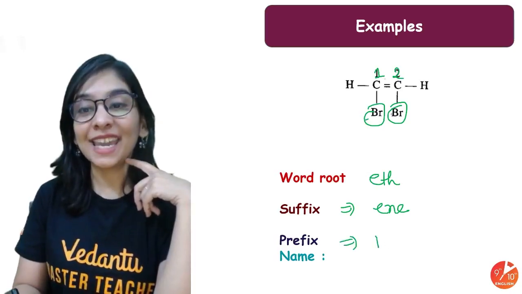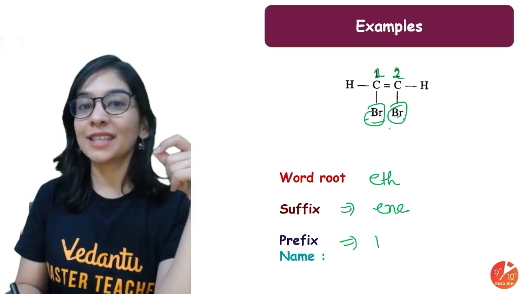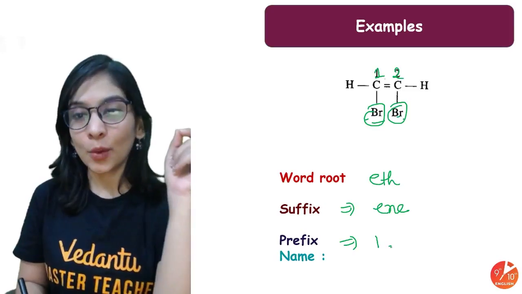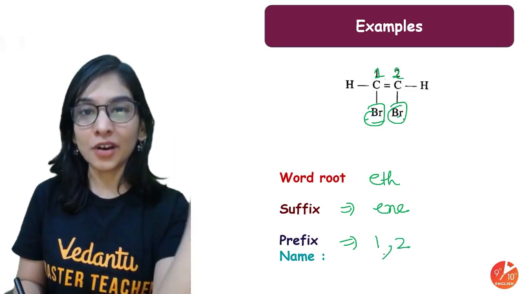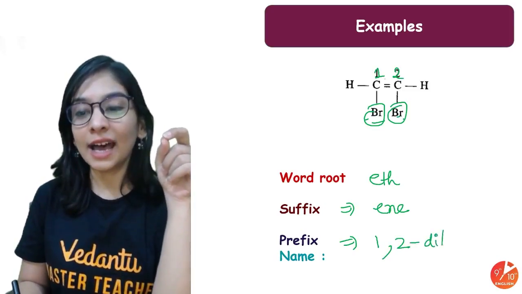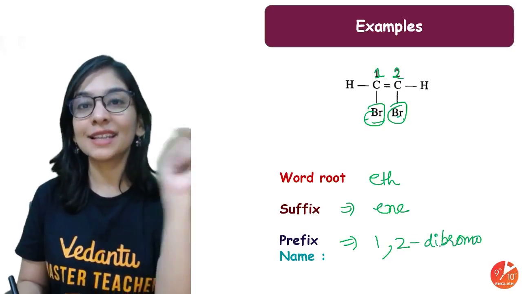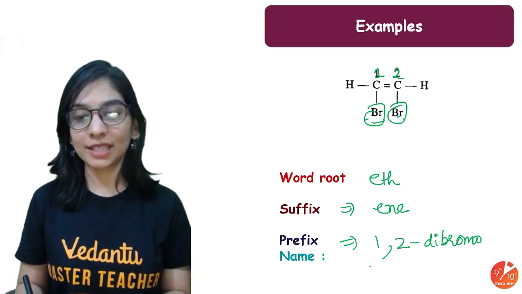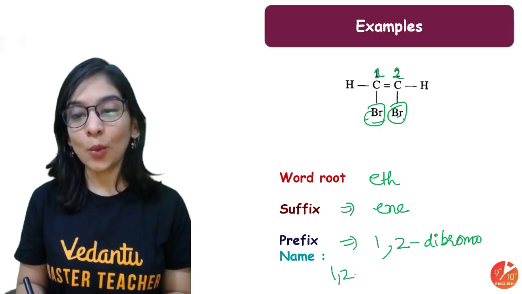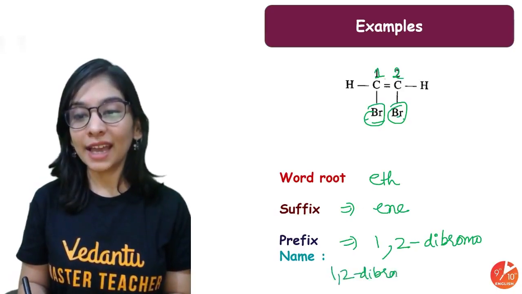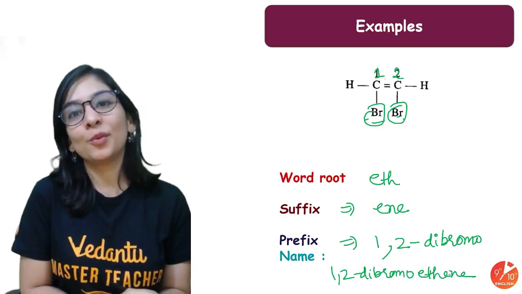One same kind of group is there, so I'll use di, tri and all. First and second carbon dibromo, 2 bromo is there. So the total name will be 1,2-dibromo ethene. Okay, 1,2-dibromo ethene.